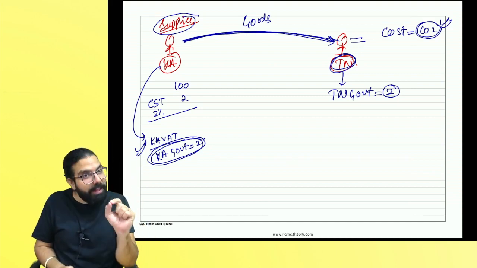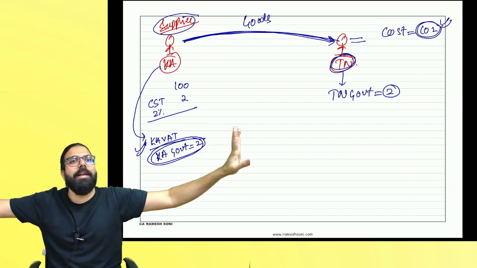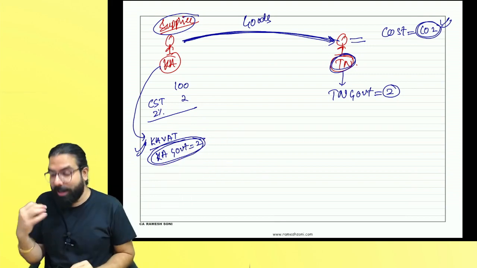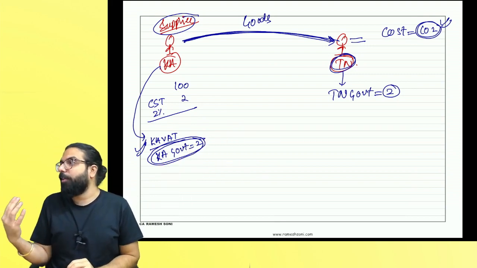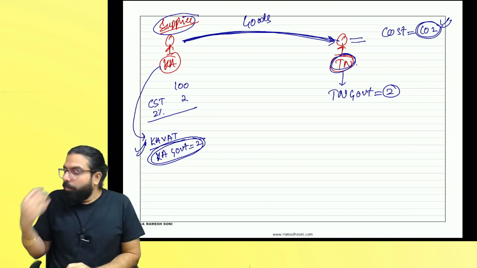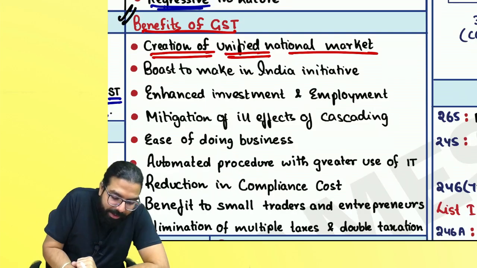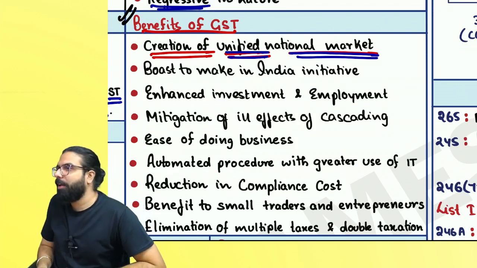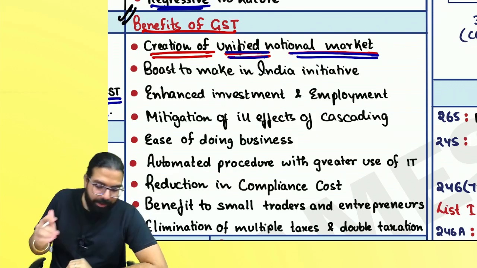That is why now with the coming of GST, you buy from anywhere in India, you will get the credit. Sir, how? I'll explain. Don't worry about it, a little later. So what GST has done is creation of a unified national market. Are we clear, everyone? Can we go ahead?